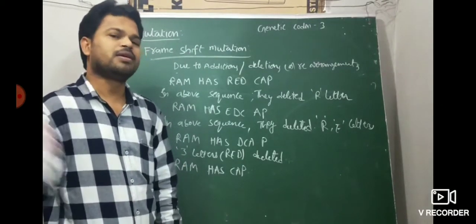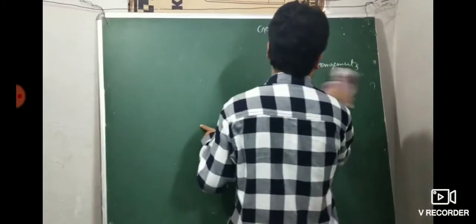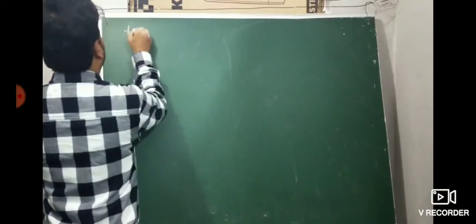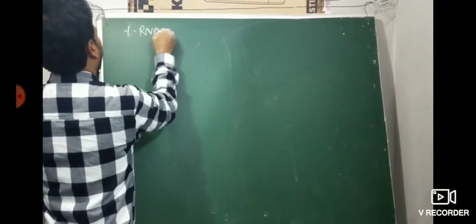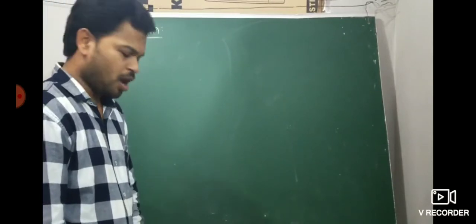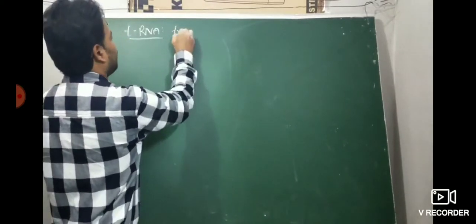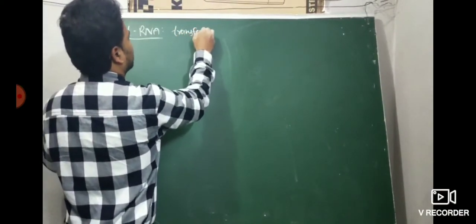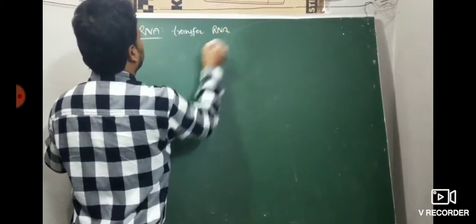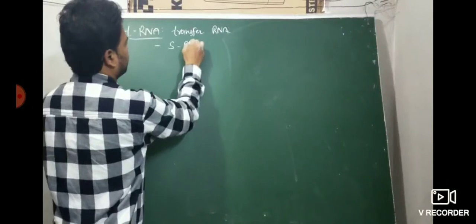Next topic, tRNA. I told you that RNAs are of three types: mRNA, rRNA, tRNA. mRNA means messenger RNA, rRNA means ribosomal RNA, and tRNA means transfer RNA. It is also called soluble RNA, sRNA.